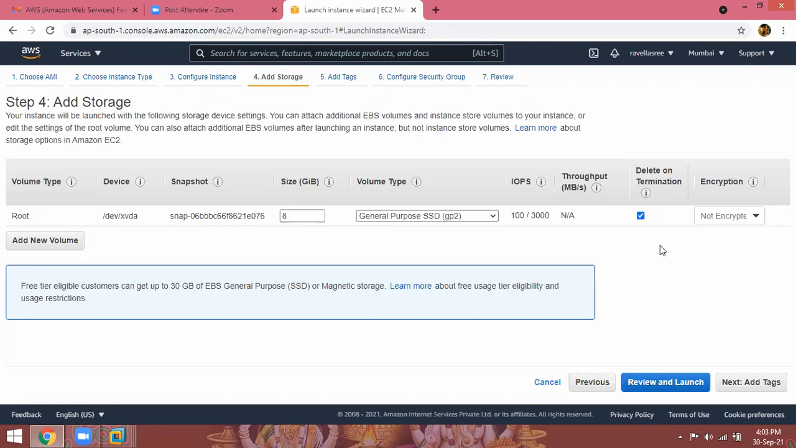Termination here means they are just deleting the space we are using. See, root volume: I am launching one Linux server. When you buy a laptop, do you get a hard disk? Can you get a laptop without a hard disk? This is the disk I am telling you about. They are providing an 8 GB disk with my EC2 instance. When I terminate the instance, that 8 GB space is also deleted.